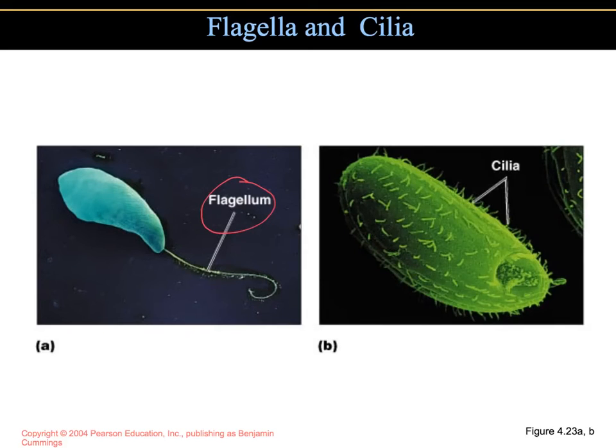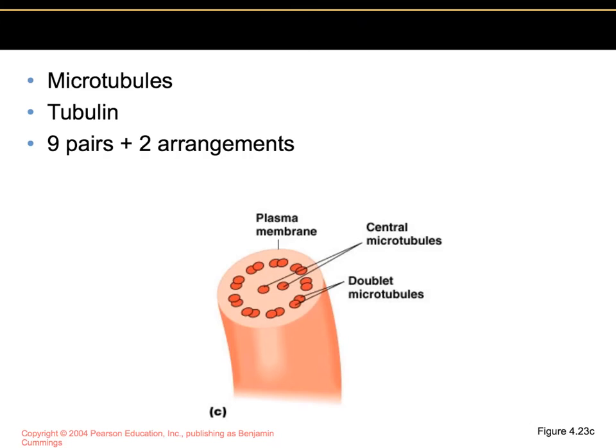Algae of the genus Euglena will use a flagellum for locomotion, whereas protozoa would use the cilia to move. Both the flagella and the cilia are anchored to the plasma membrane by a basal body, and both of them consist of microtubules. So the microtubules have about 9 pairs of microtubules arranged in a ring, plus another 2 microtubules in the center of the ring.